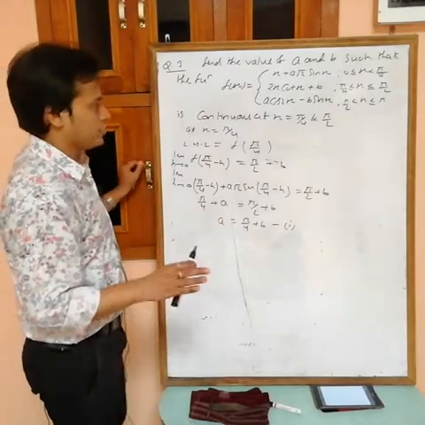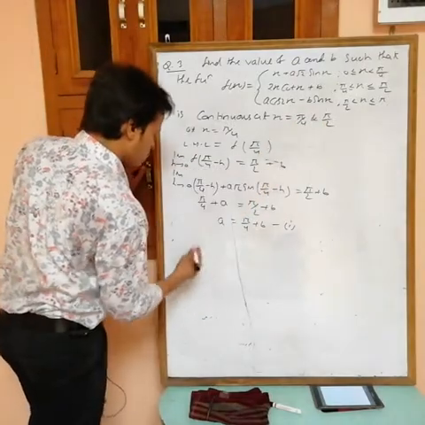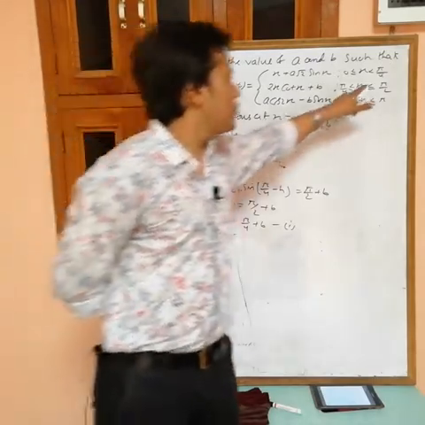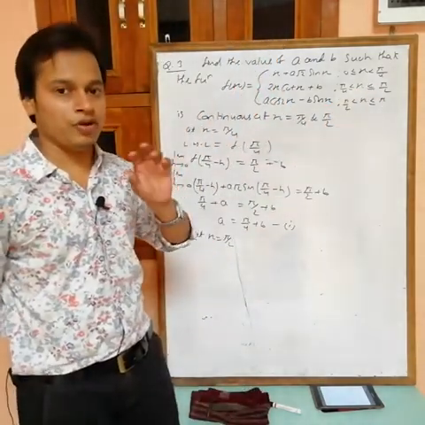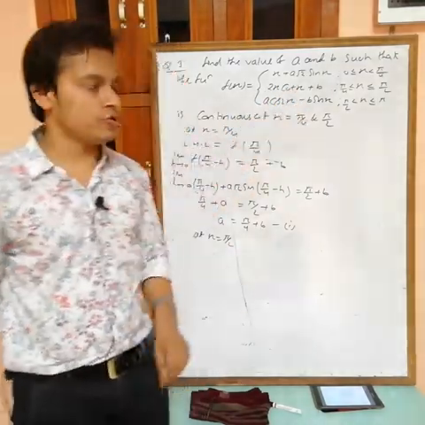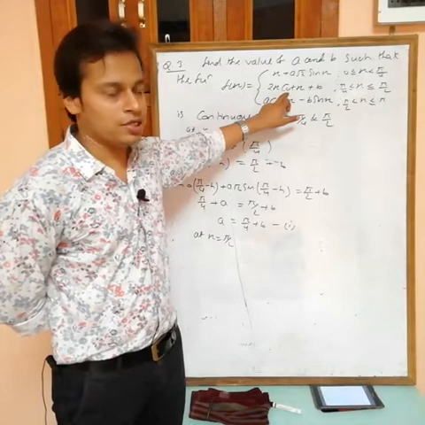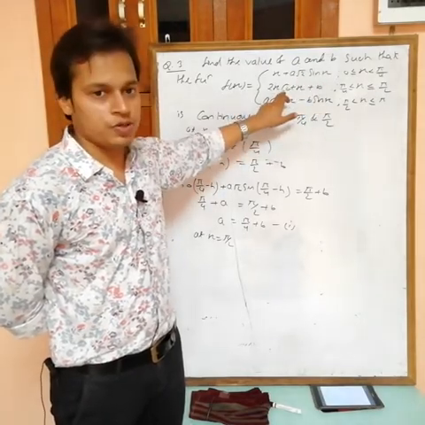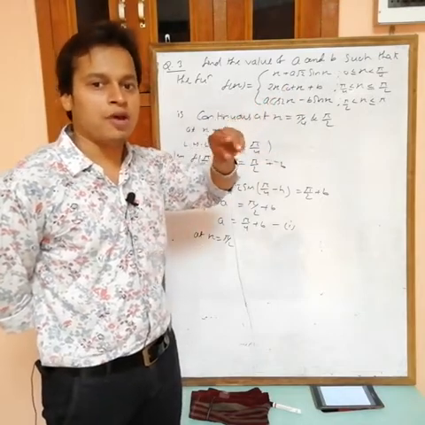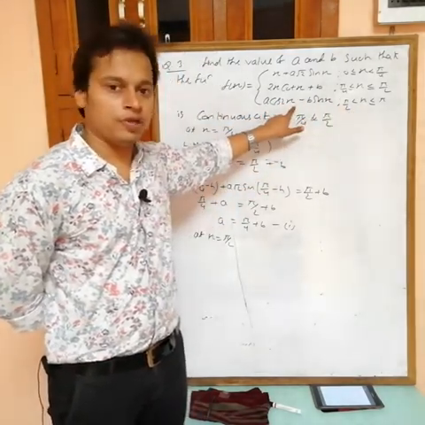So that is the first equation. Now we want another equation also, because we want two values. Now take the next point, x equals pi by 2. At x equals pi by 2, out of LHL, RHL, and f(pi by 2), we have to select any two, such that one we get from this one and the other from this one. LHL is f(pi by 2 minus h), from this one you will get LHL, and f(pi by 2) also from this one. So out of LHL and f(pi by 2) we will take any one. I will take f(pi by 2), because f(pi by 2) is simple. And here x is greater than pi by 2, so RHL you will get from this one.